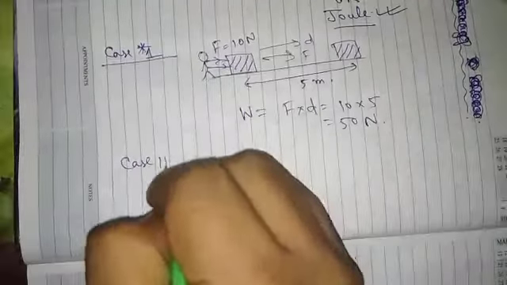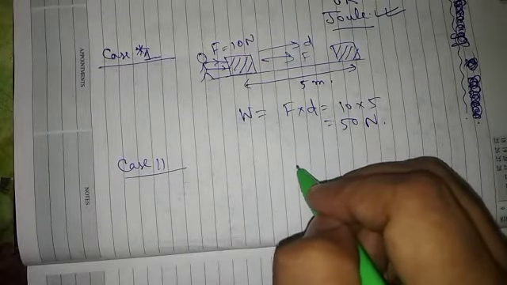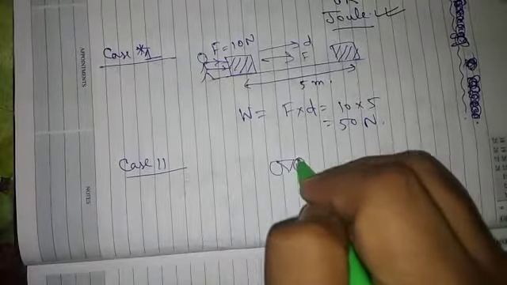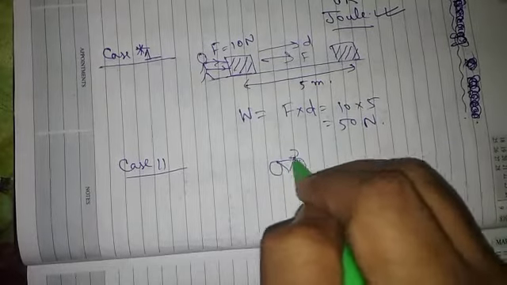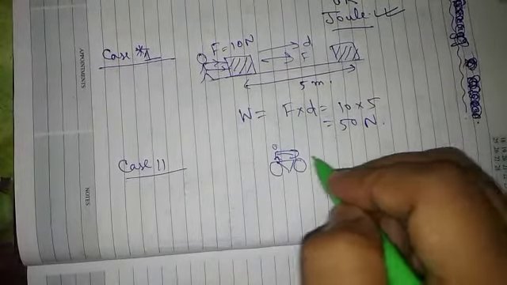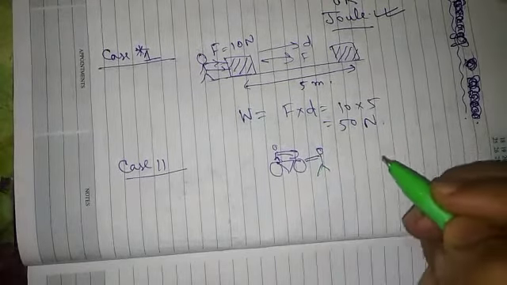Case 2. Say a cyclist is cycling and his friend is trying to stop the cycle.